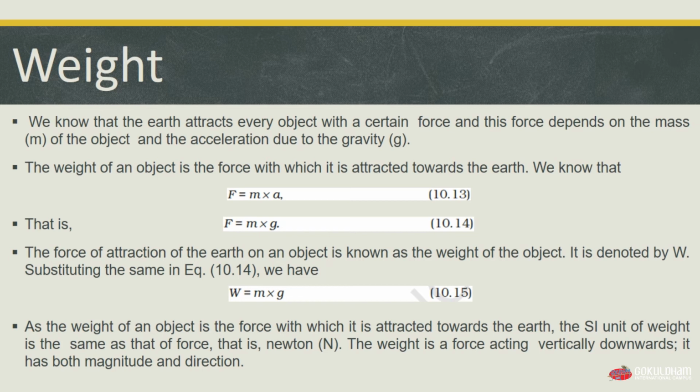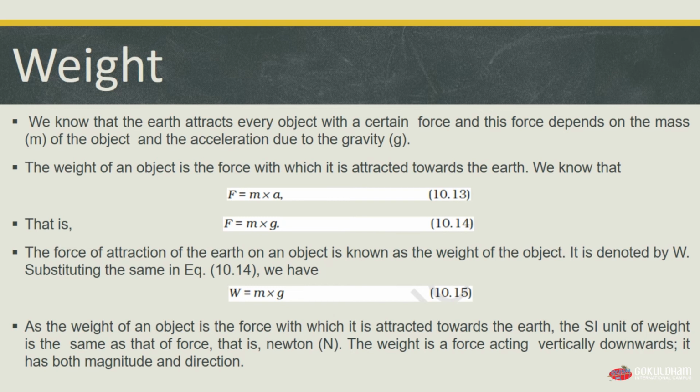We know that the earth attracts each and every object with a certain force, and this force depends on the mass of that object and the acceleration due to gravity. The weight of an object is the force with which it is attracted towards the earth. We know that force is equal to mass into acceleration, which is our equation 10.13, and that is force F is equal to mass into acceleration due to gravity, which is g. F is equal to m into g, which is our equation 10.14.